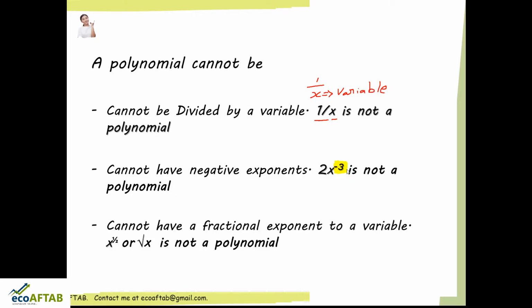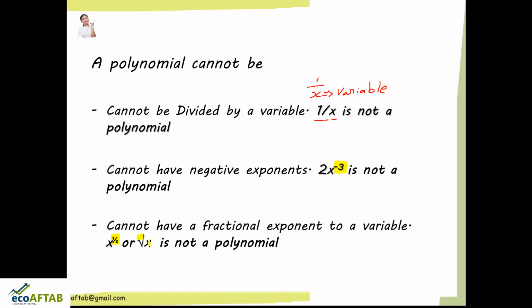And lastly friends, it cannot have a fractional component to a variable. So what is a fractional component? If you see in this example, I am going to highlight it. You can see this half, it is 0.5. So this cannot be there in a polynomial.